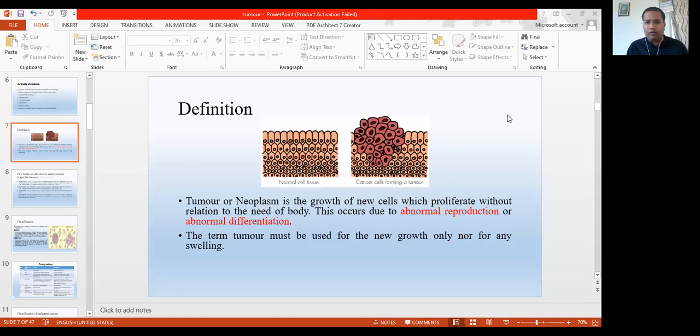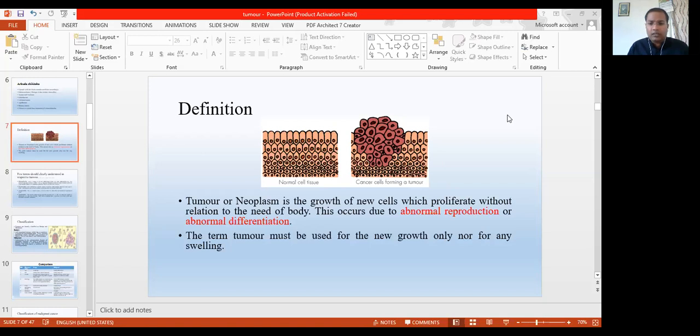Neoplasm is more accurate than tumor, because sometimes tumor may vaguely be used for a swelling. That swelling may be inflammatory, that swelling may be traumatic. Okay, but neoplasm is the very right term for the tumor. So neoplasm is more accurate than the tumor.